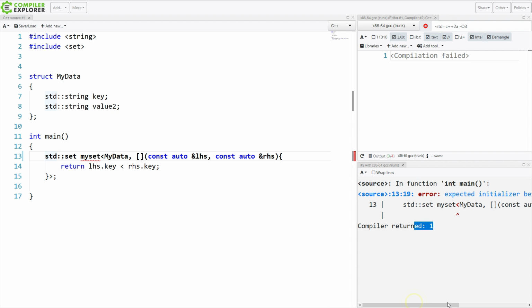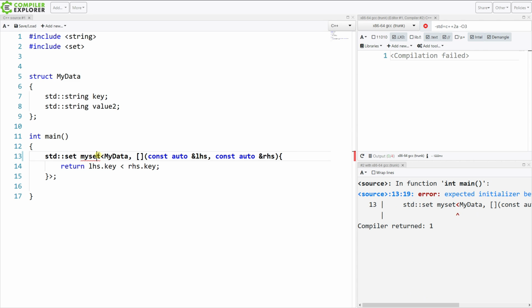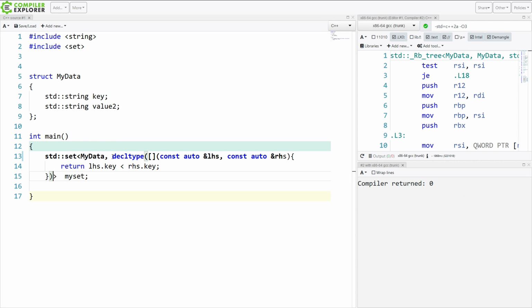Expected initializer before less than. Oh, well, it's really not surprising because I have my code in the wrong order. There we go. So now we should be getting an error that we've got some sort of mismatch here, which isn't surprising again. So we need a type, not a value. So this is what the combination of these features now gives us in C++20.